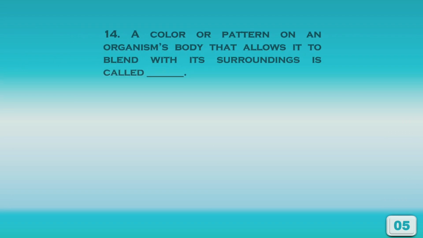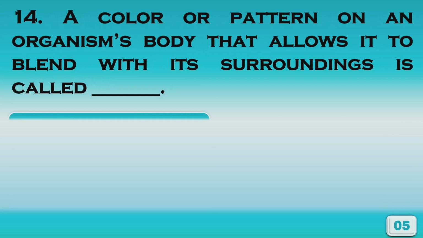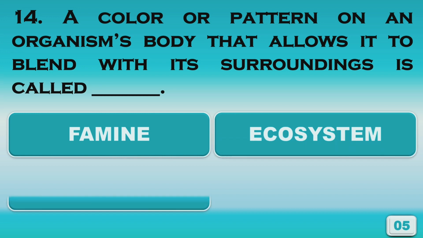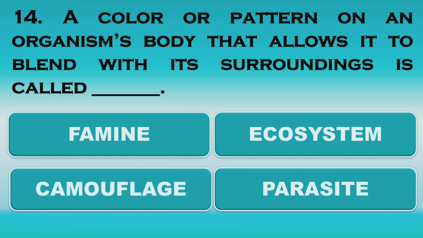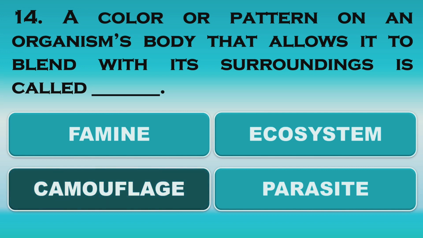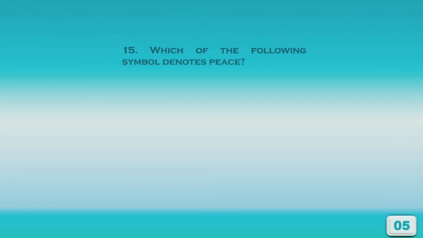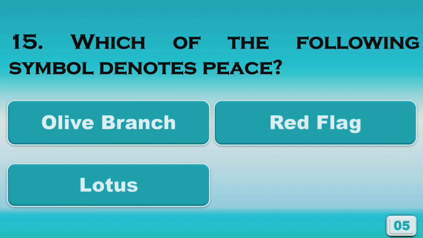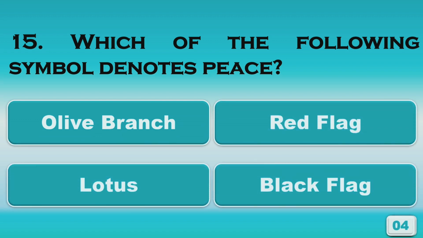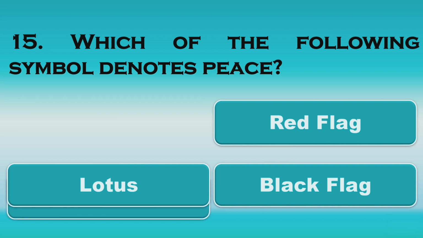Thymine. A color or pattern on an organism's body that allows it to blend with its surroundings is called... camouflage. Which of the following symbol denotes peace? Olive branch.